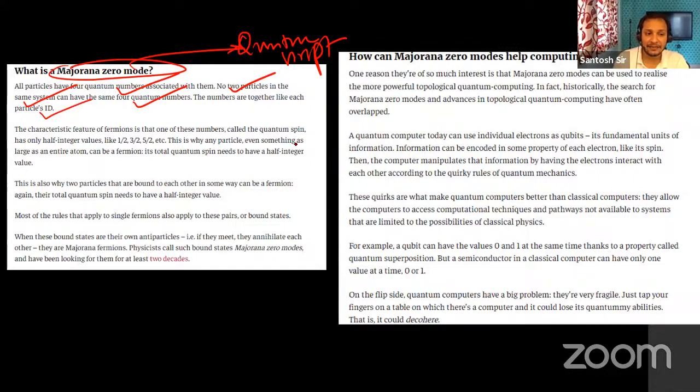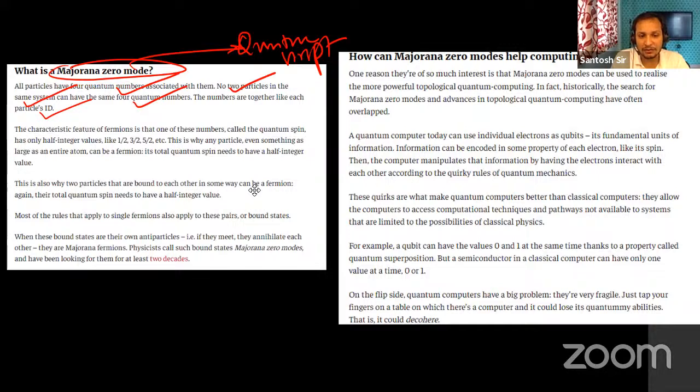The characteristic feature of fermions is that one of these numbers, the quantum spin, has only a half-integer value, like 1/2, 3/2, 5/2.